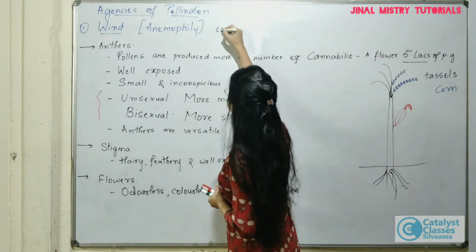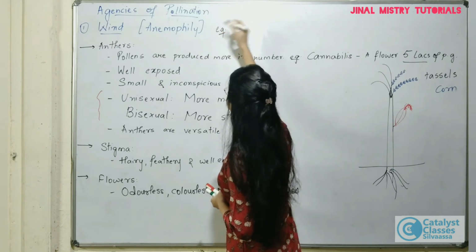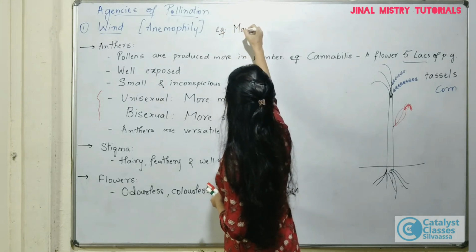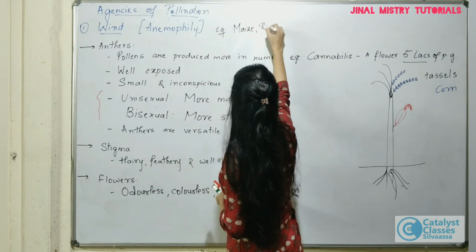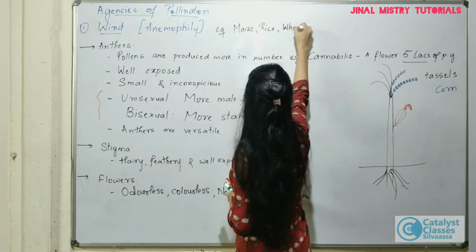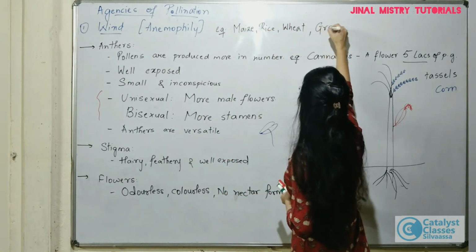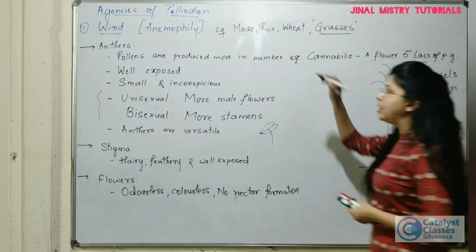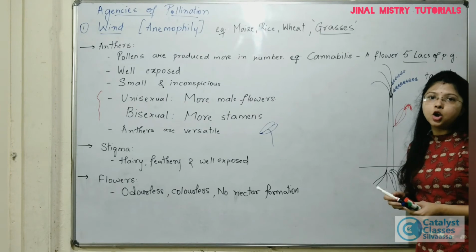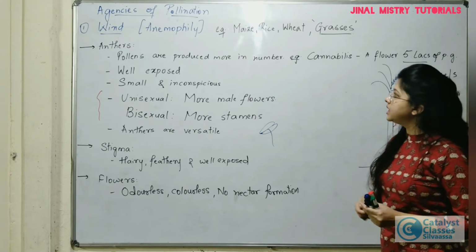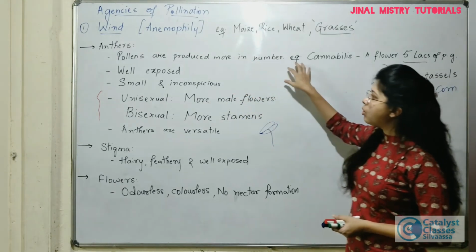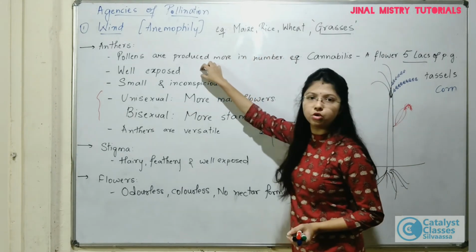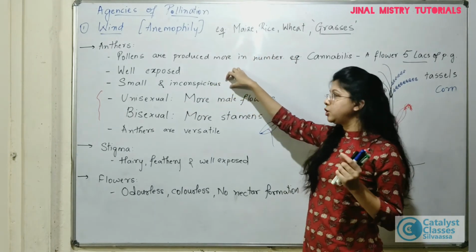Examples of plants in which pollination takes place by wind are maize, rice, wheat, and you will see the major class of grasses is the one generally pollinated by the wind, right? So let us quickly see it. Anthers should be more in number and well exposed, and there will be small and inconspicuous flowers.